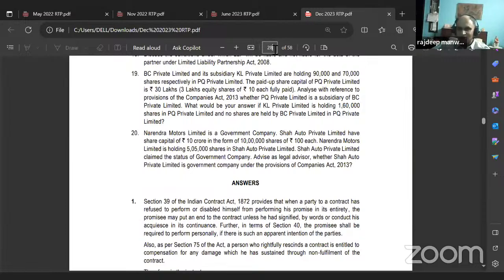In the first case it was only a subsidiary of BC. In the second case it will be a subsidiary of both BC and KL. Understood? Let her read the answer.